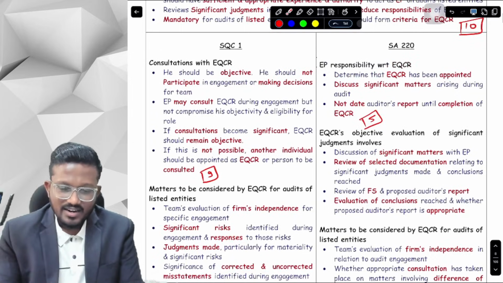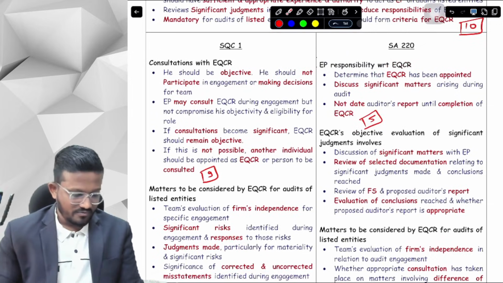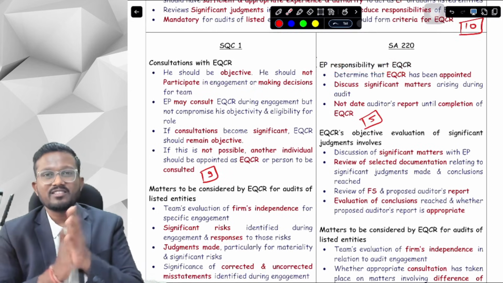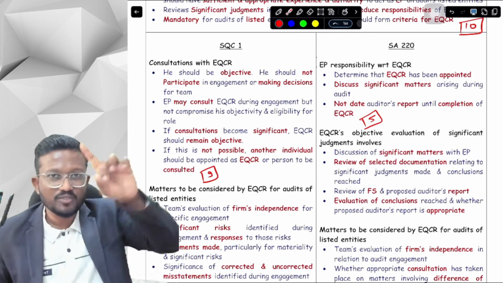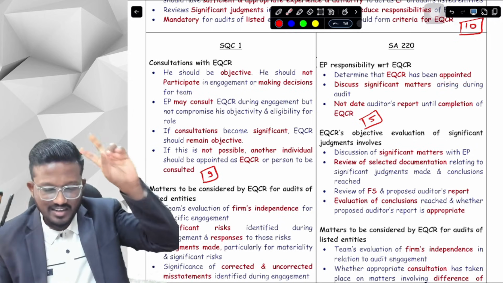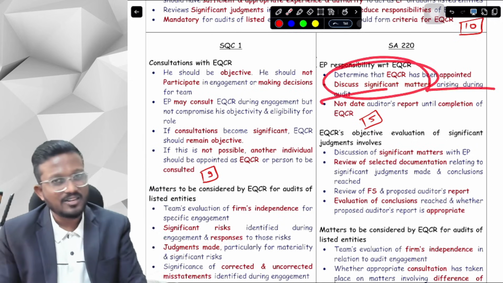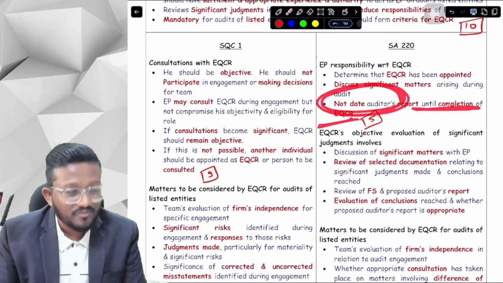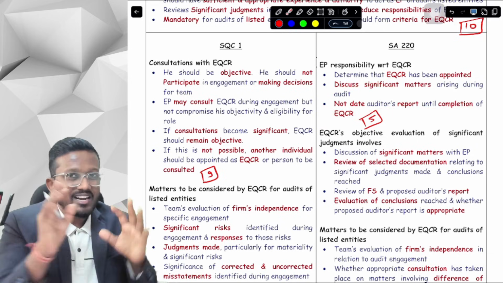Next, SA 220. First of all, what is the engagement partner's responsibility with respect to the EQCR? First of all, he will have to determine whether the EQCR has been appointed or not. Secondly, discuss the significant matters arising during the audit. Thirdly, not date the auditor's report until the completion of the EQCR. After the EQCR is completed, you can date your auditor's report.